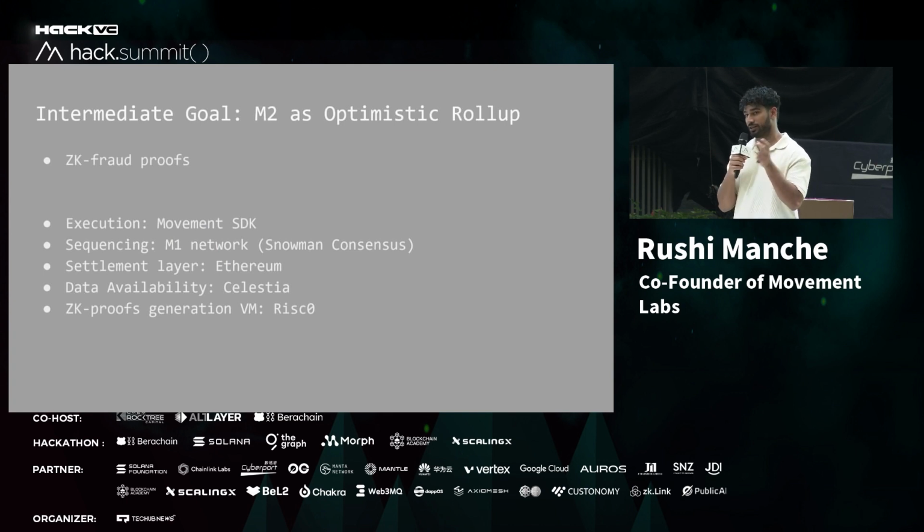The biggest issue with next-gen VMs is that if you want to do a ZK Move VM or ZK SVM, even if it's 1 cent to approve every transaction, that's still very high because on Ethereum, our transaction fees will be anywhere from 2 to 3 cents. So if we're approving a transaction for every cent, it's very difficult, and that's best case scenario. Current implementations are like 5 to 10 cents per transaction, which makes a next-gen ZK VM pretty difficult. But we're working with a few groups to try and bring the cost down. In the short term, ZK fraud proofs are great. I believe Layer N started this with the Fuel team, and now we're also bringing it to Ethereum with Move.